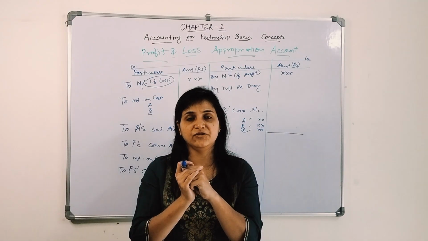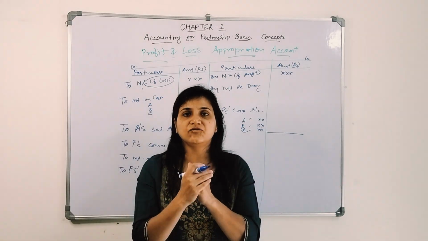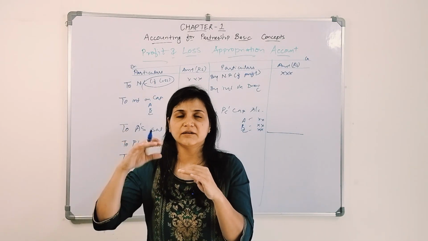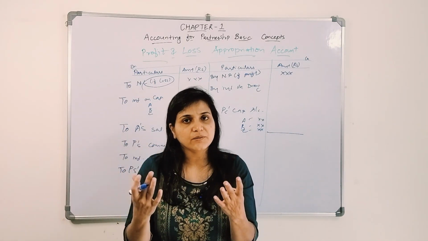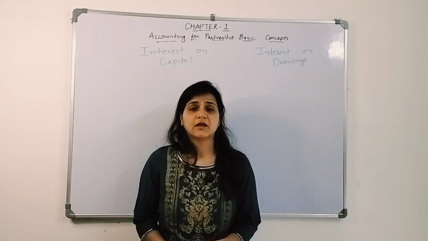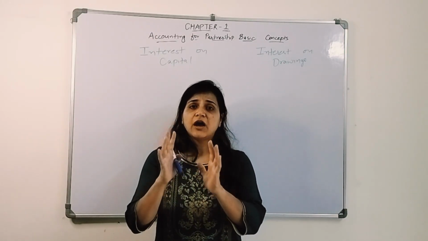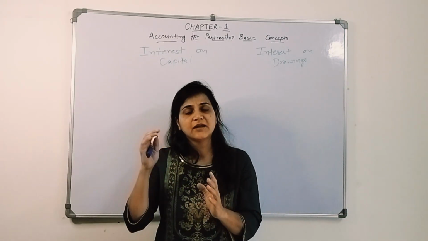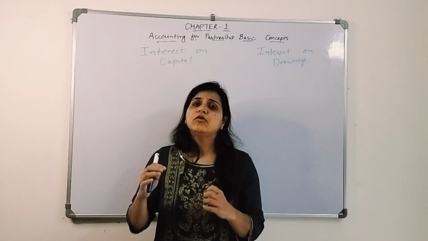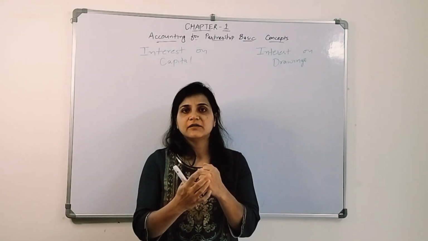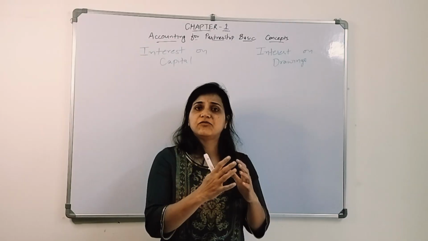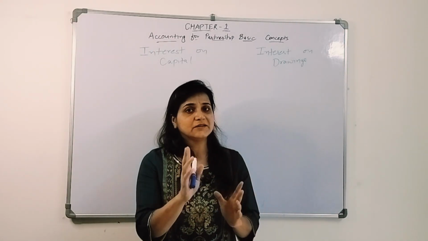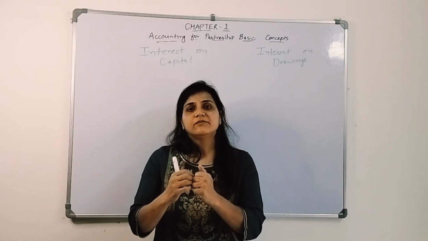Now, how much interest to give, and how to calculate the interest amount, like if the partners are bringing the capital at different intervals, how you will consider it, we'll discuss now. Till now you understood how to prepare the partners' capital account under the fixed capital method as well as the fluctuating capital method. Moreover, you got to know how to pass the entries in the profit and loss appropriation account, right? This basic thing, you know how to prepare these two accounts. Now comes the calculation part.